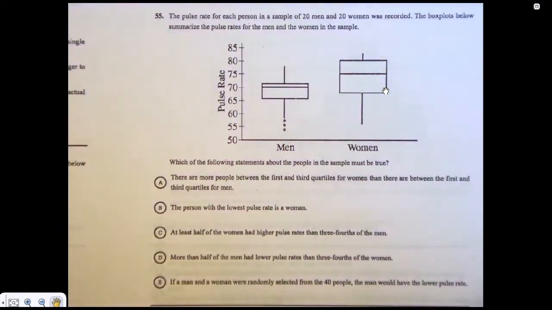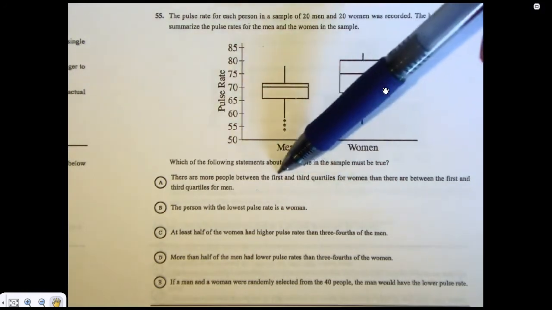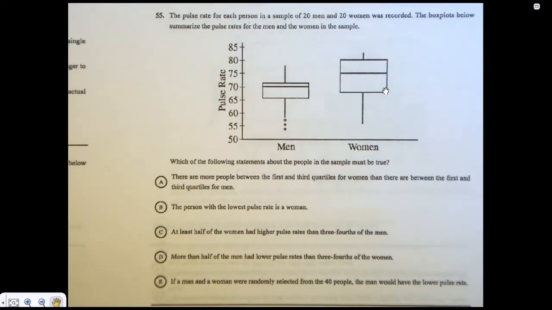55. 20 men and 20 women, so this is one of those that try to trick you right away. More people in the first and third quartiles? No. There's 25% of the people in each quartile, so 25% of 20 is 5. You got 5 people in each quartile. Let me just jump to the answer though. So the 55 is C.